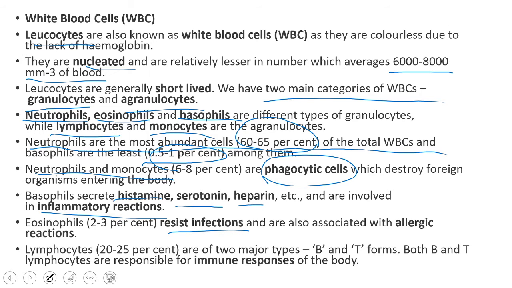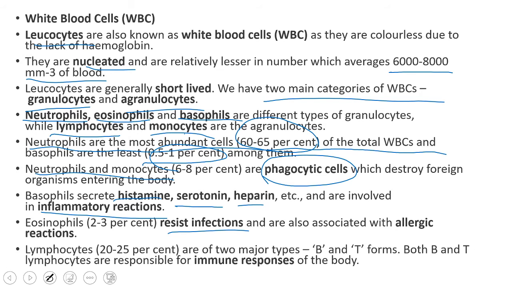So basophils, mainly they are involved in inflammatory reactions, like whenever an antigen enters into our body. So what do you mean by an antigen? Antigen means a disease causing organism. If it enters into our body, then what will happen? It will destroy any tissues, right? How can we know that it destroys our tissues? By inflammation, right? So that inflammatory reactions are produced by basophils. Eosinophils will resist infections, and they are also associated with allergic reactions.